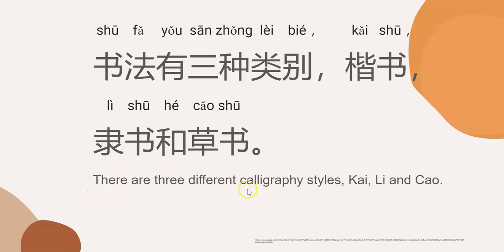Styles, 类别. Here we are going to talk about the styles in calligraphy. There are three different calligraphy styles: Kai, Li, and Cao. Let's read this. 书法有3种类别：楷书、隶书和草书。Let's read this sentence again. 书法有3种类别：楷书、隶书和草书。Please read this sentence by yourself.